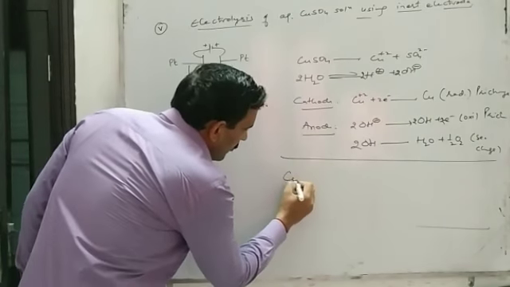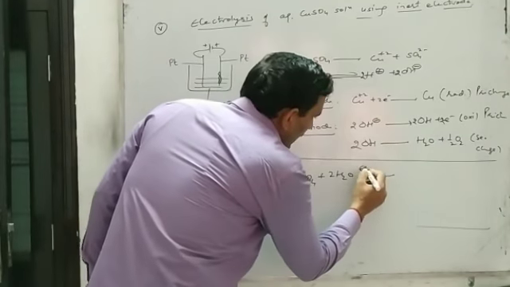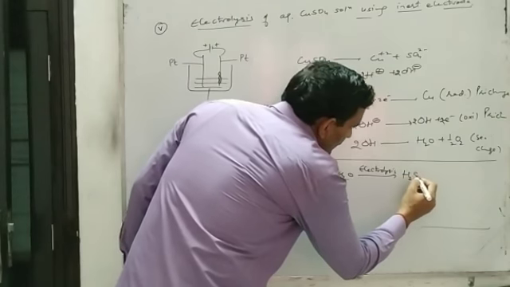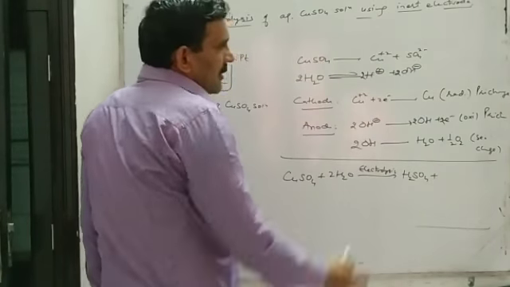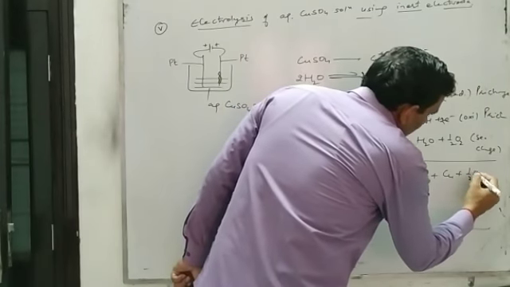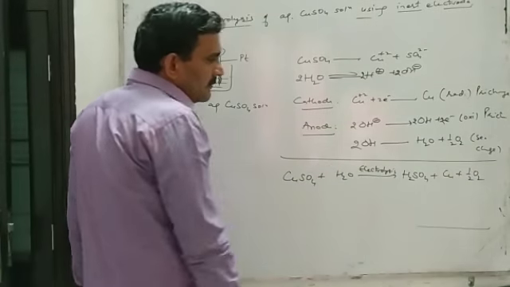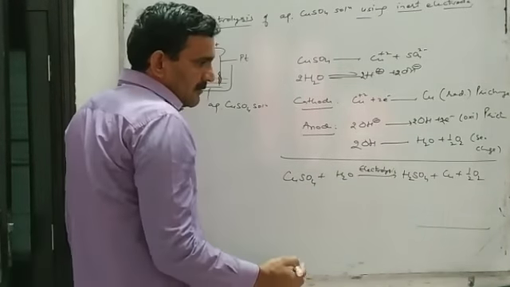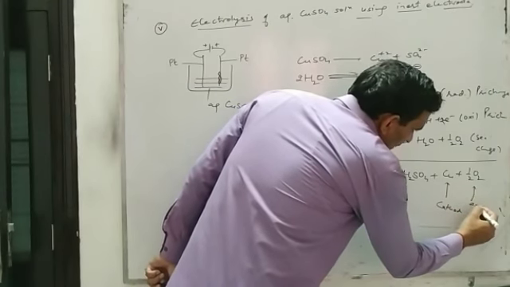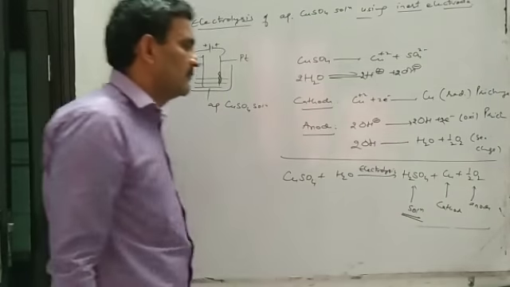So now we have copper sulfate plus 2 mole of water. On electrolysis we will obtain H2SO4, that is 2H positive ion and sulfate ion, plus you will obtain copper plus half mole of oxygen. Water you can write 1 mole only. 1 mole water will be cancelled. So we will obtain copper at cathode, oxygen gas at anode, and this sulfuric acid is left in solution.